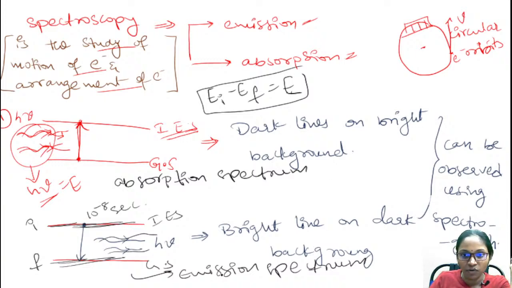Here we will have the emission spectrum. And coming to the emission spectrum, there are bright lines on the dark background. You will observe the bright lines on the dark background. You will have the dark background, and on this dark background you will have the bright lines.